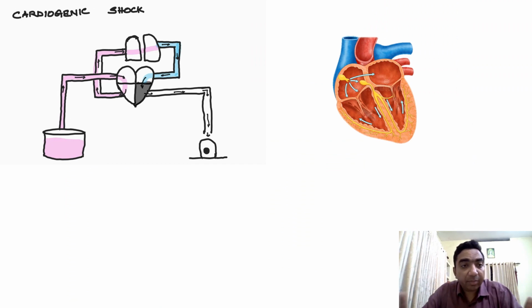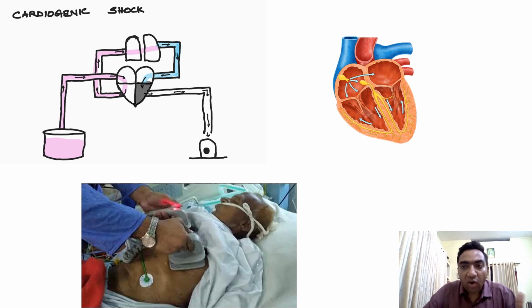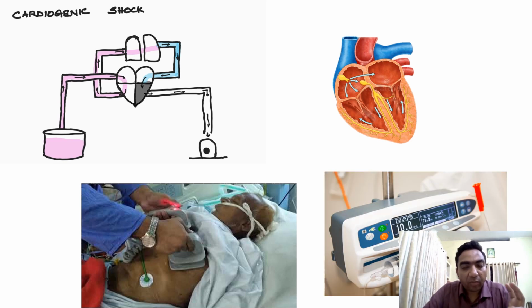We are resuscitating the patient, but the patient is not improving because the heart is not functioning. How will we make the heart function? We may have to either go for a cardioversion, or we may have to go for inotropic drugs. That will depend upon the ECG, and we'll diagnose the cause of cardiogenic shock and we'll treat accordingly.